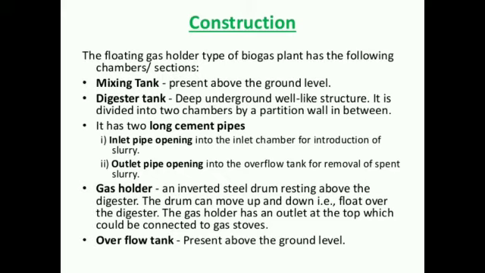In case of the digester tank, the only difference is in construction: the inlet pipe opens into the inlet chamber for introduction of slurry, and the outlet pipe opens into the overflow tank for removal of slurry. So this is the first difference in the construction of that biogas plant.